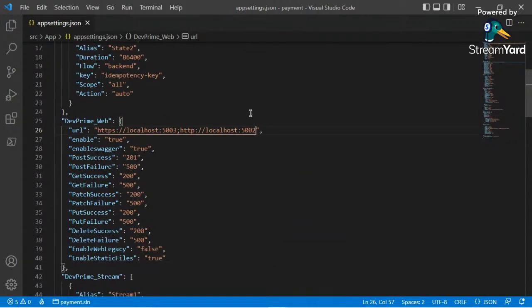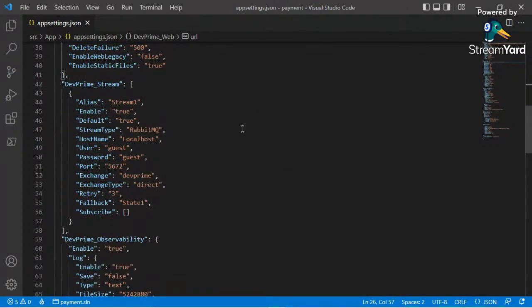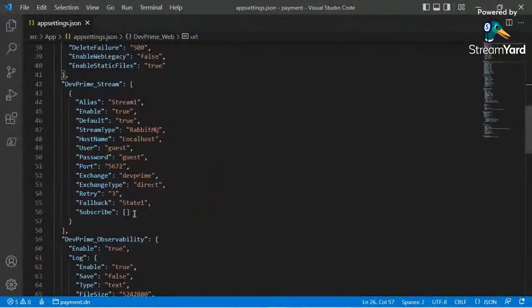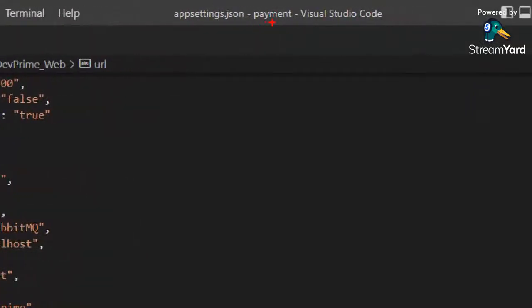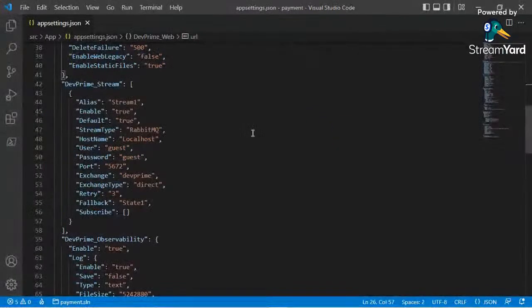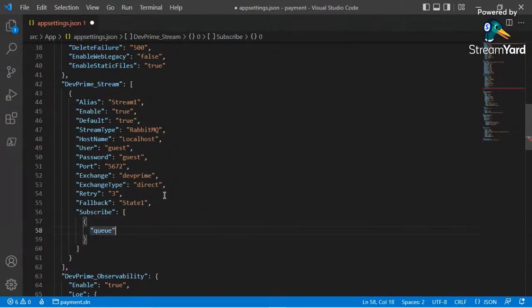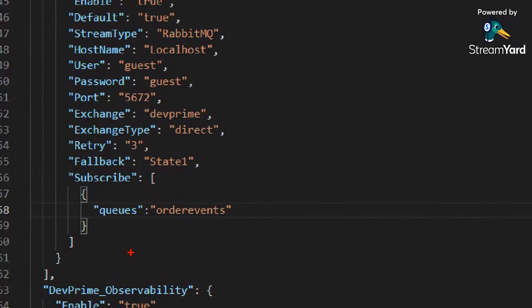Okay. Another very important step for us is to subscribe to a queue. We got a queue in our RabbitMQ, and I want to subscribe to it. I want to receive events on the payment microservice. Everybody aboard, I really want to highlight that we're talking about the payment microservice. This is the second microservice we're building now. Okay, created it. Just open queue order events. This is the same queue we are publishing to from our order microservice.